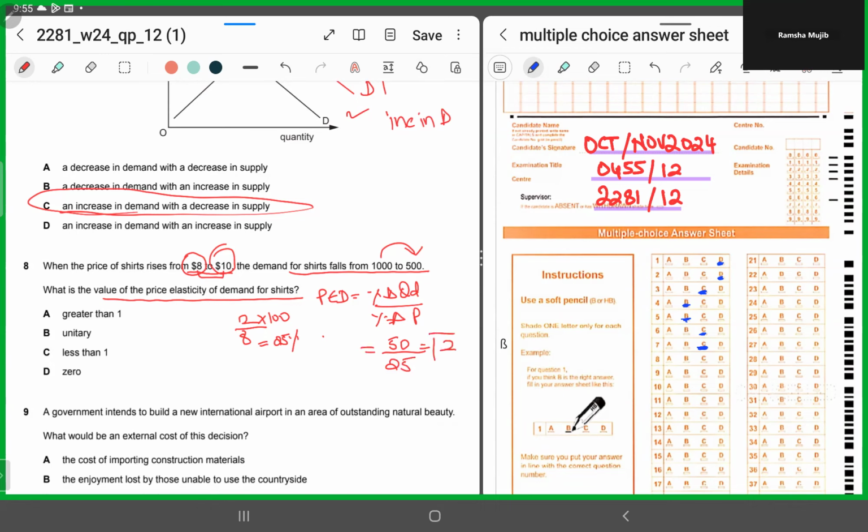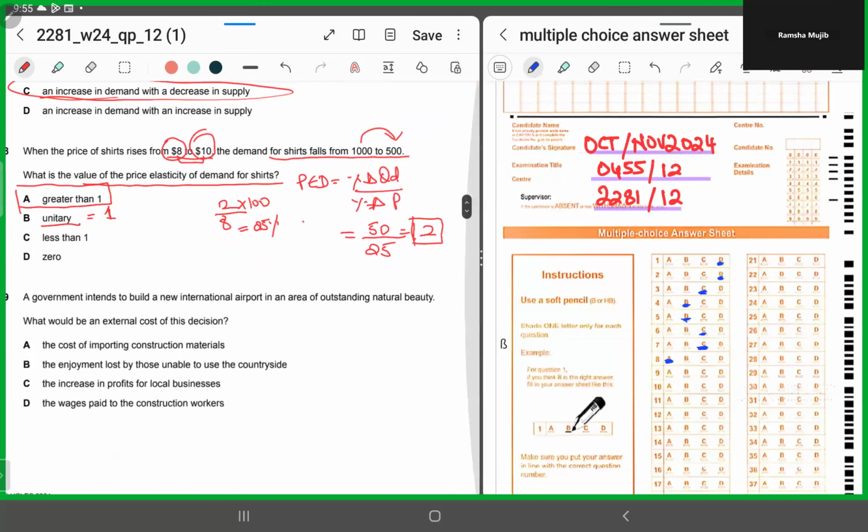So the price elasticity of demand is 2. Now, looking at the options, unitary means 1, less than 1 means below 1. What's the value we are arriving at? It's 2. So it has to be A, greater than 1. Right? All right.